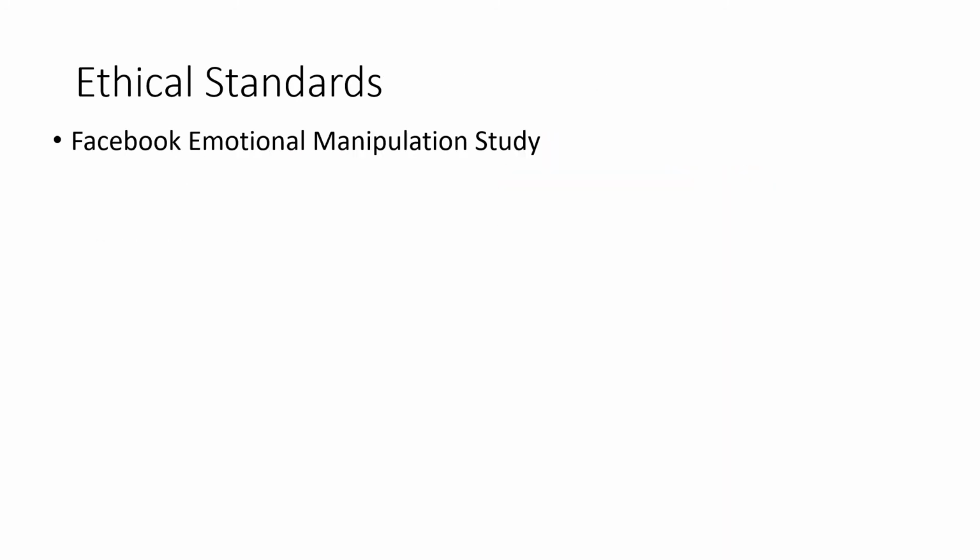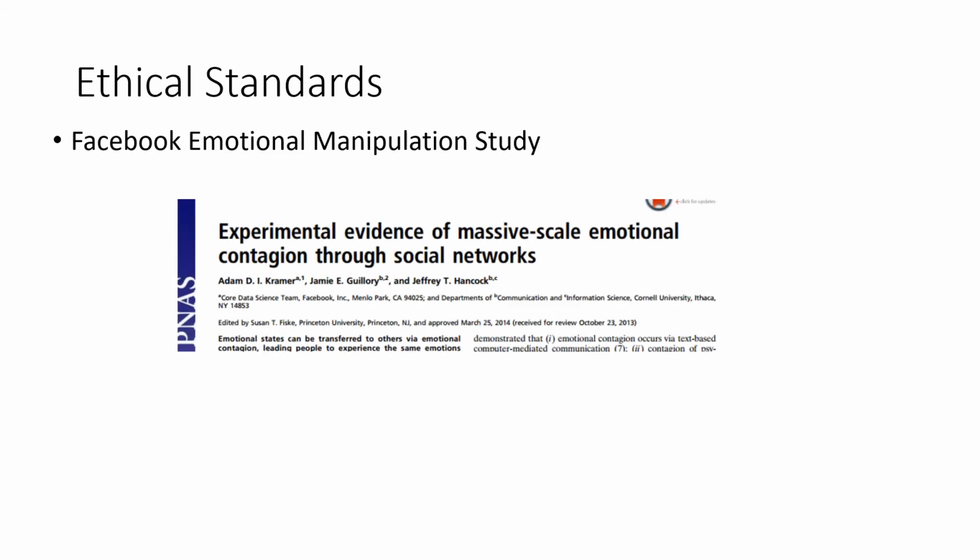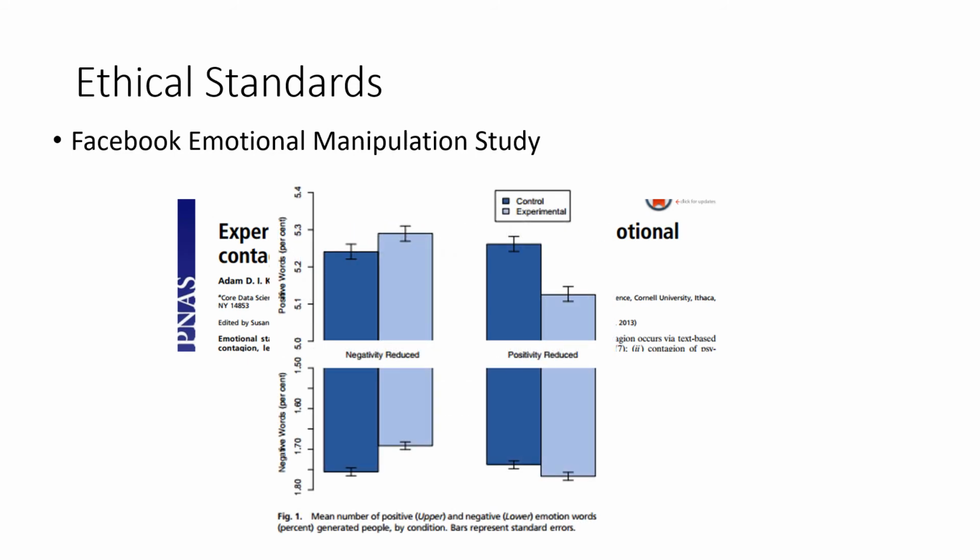You may be aware of the Facebook emotional manipulation study that was published several years ago, where they basically dialed up or dialed down the negative or positive content of one's feed on Facebook, to see if that affected the affective content of what you posted. This was done in over 600,000 Facebook users. And they did show that you could affect the emotional content of what somebody posted by dialing up or dialing down the emotional content of what they were shown on their newsfeed.